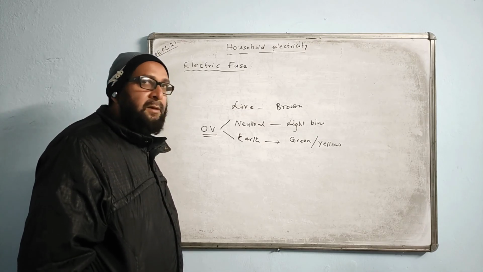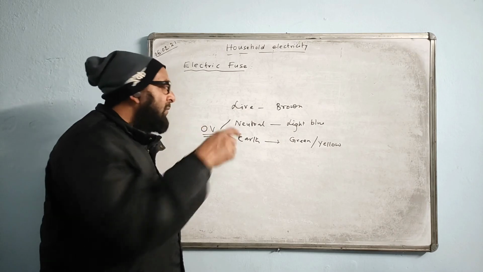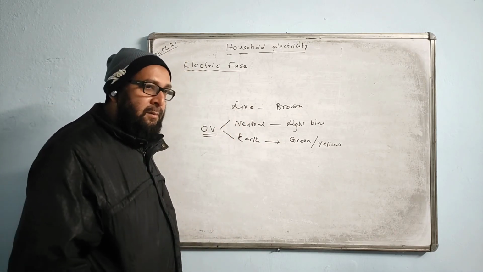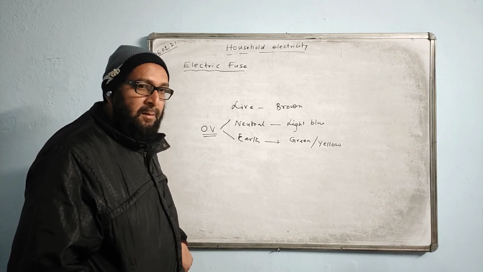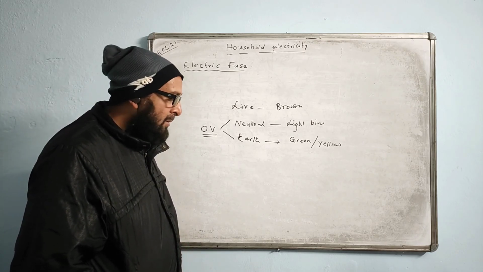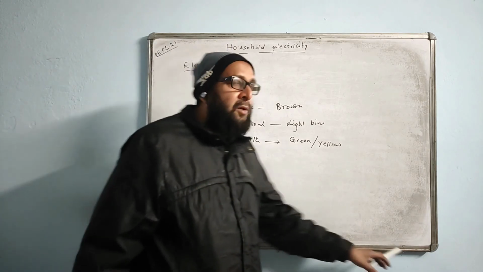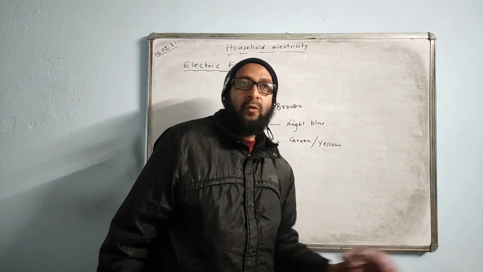Neutral wire, nothing is connected. Neutral wire will be connected back to the source. From there, the current has to return back. Through the neutral wire, the current returns back to the source.